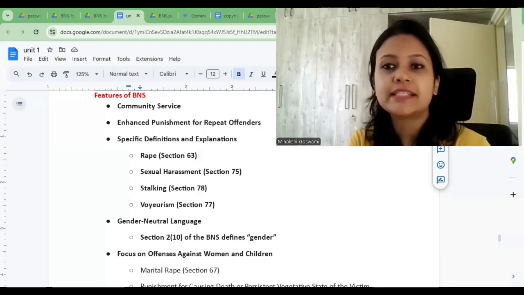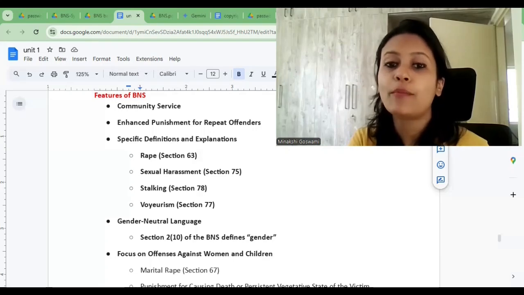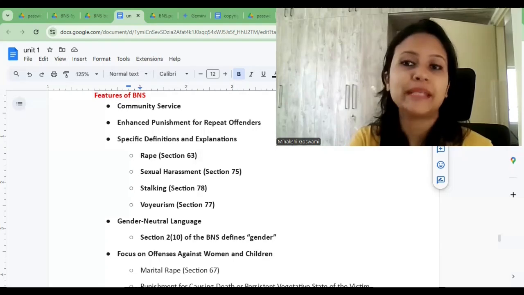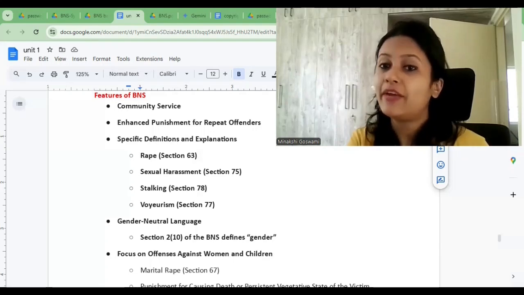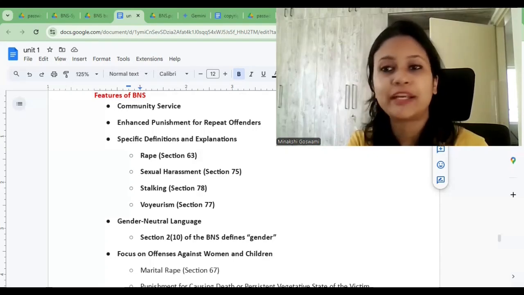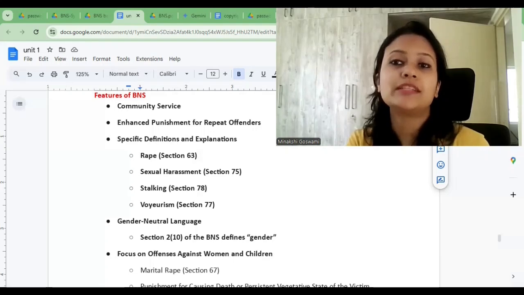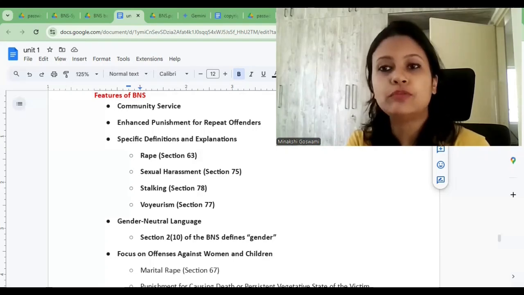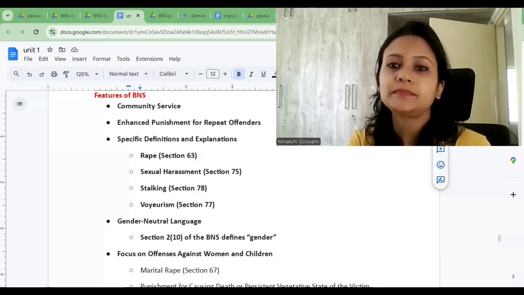Community service is also mentioned as a specific type of punishment under section 4 of BNS. If you look at the section, you will be able to see that along with all the other types of punishments which were already given in IPC, community service is added as a new form of punishment.